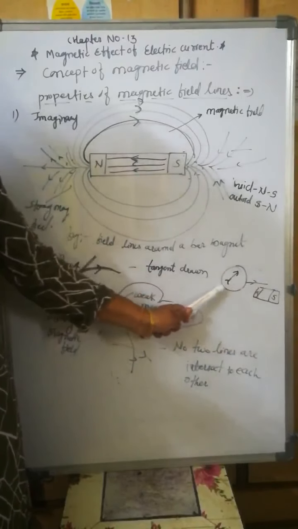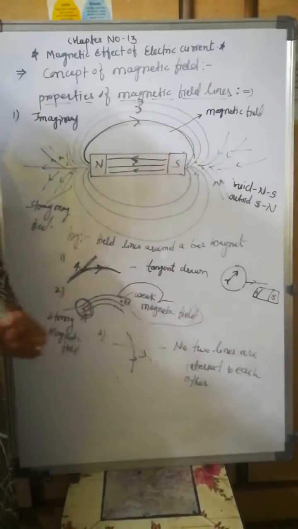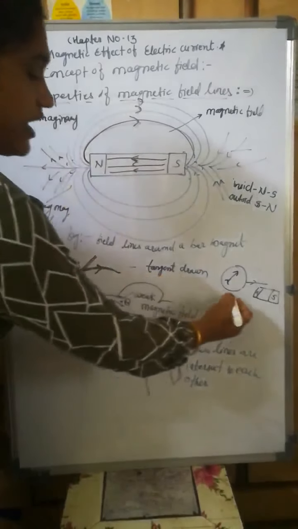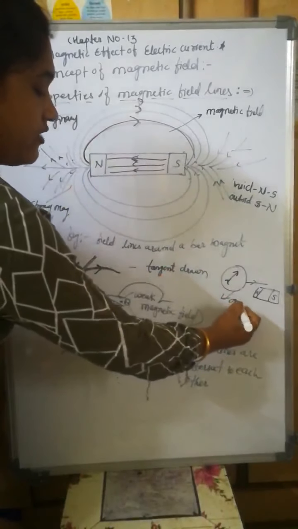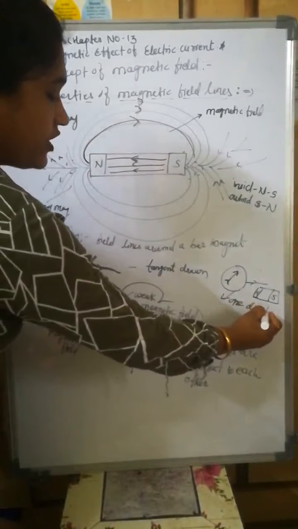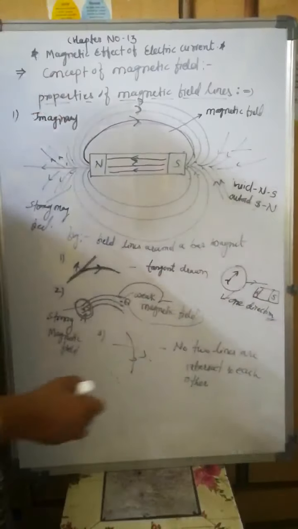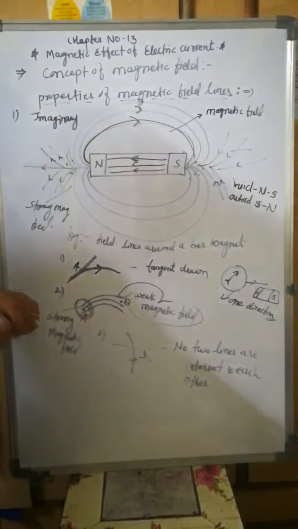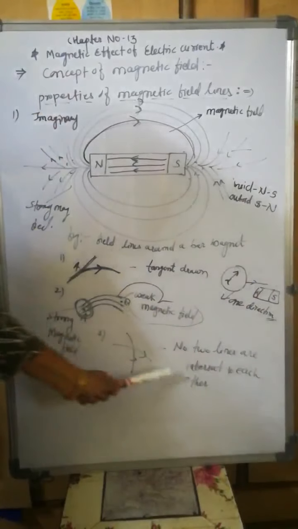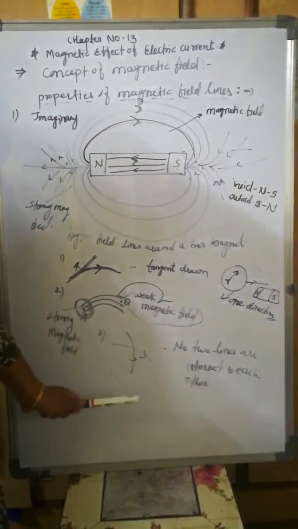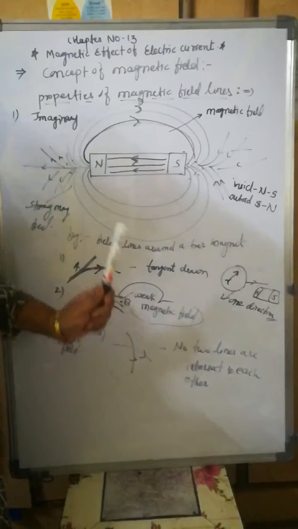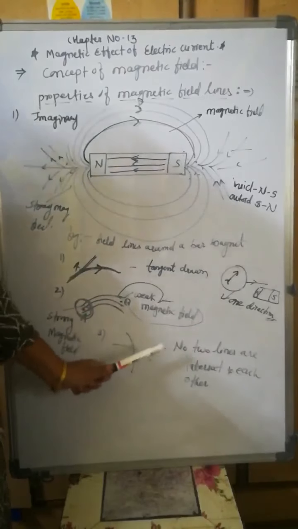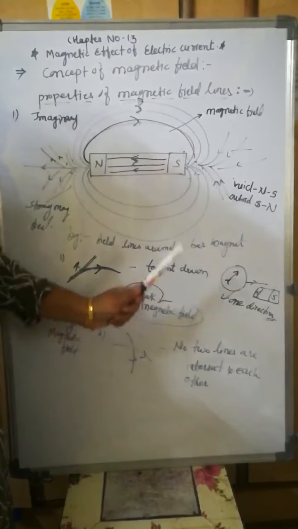It will orient itself only in one direction. Therefore, no two magnetic field lines intersect each other.